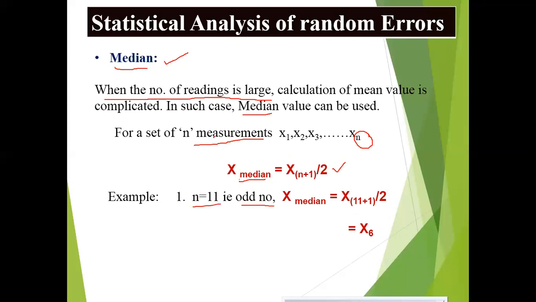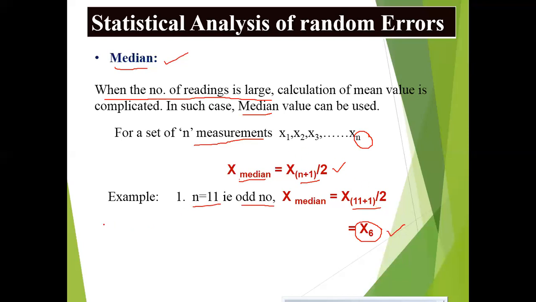Then x median equals x of (11 plus 1) by 2. Substituting n equal to 11, x of 12 by 2 means x6. So this is the median value of these 11 readings.